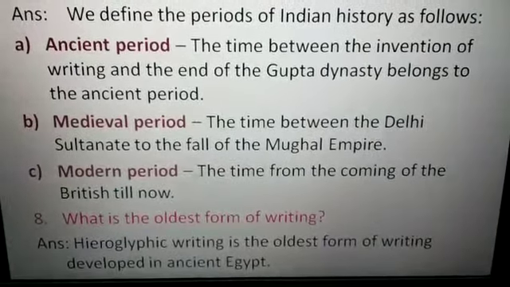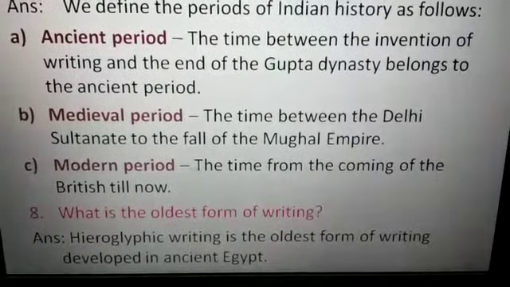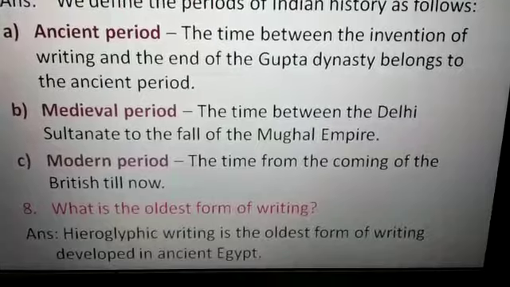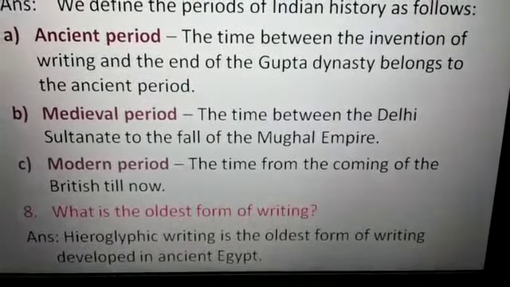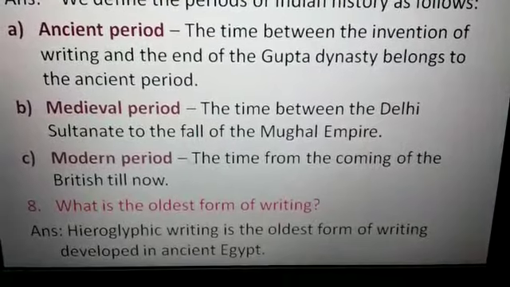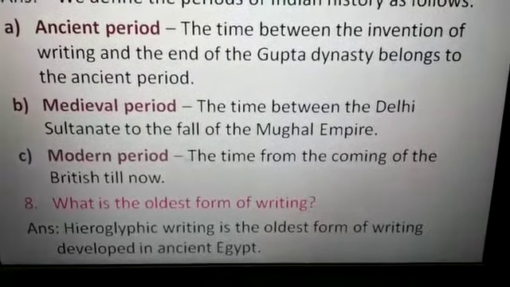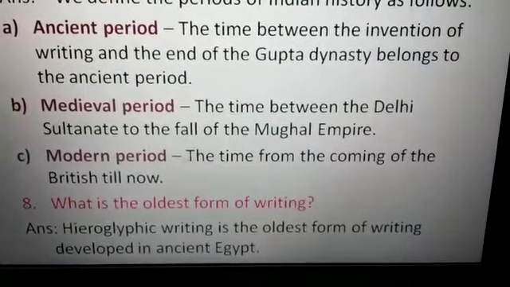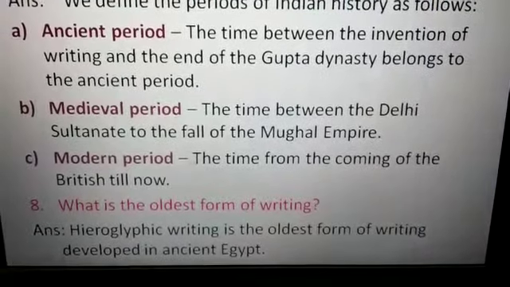C. Modern period, the time from the coming of the British till now. So question 7 is over.